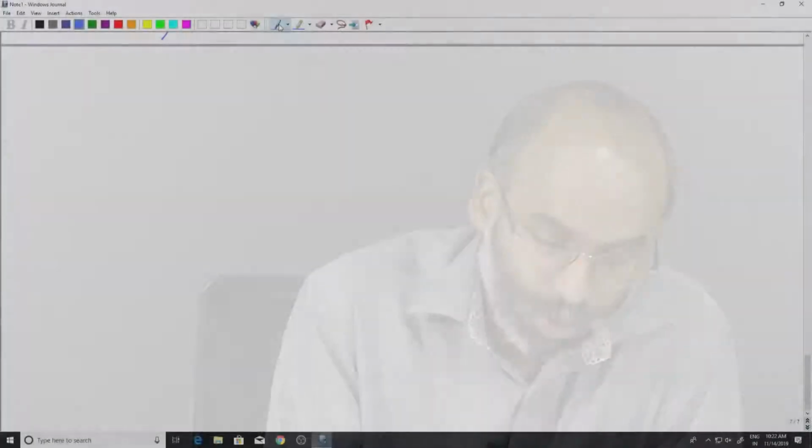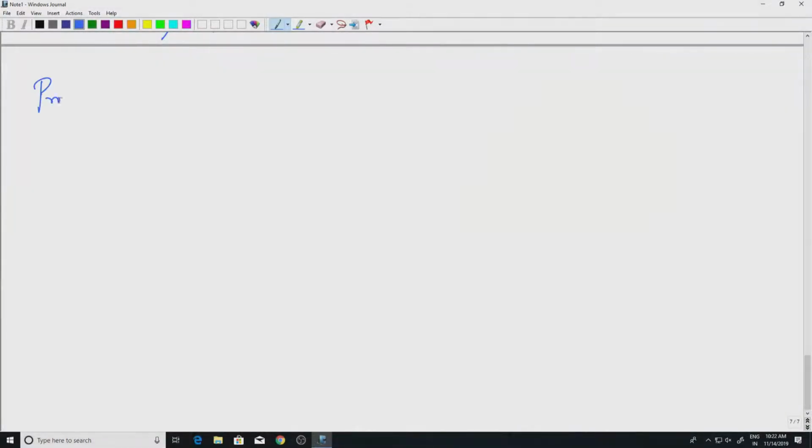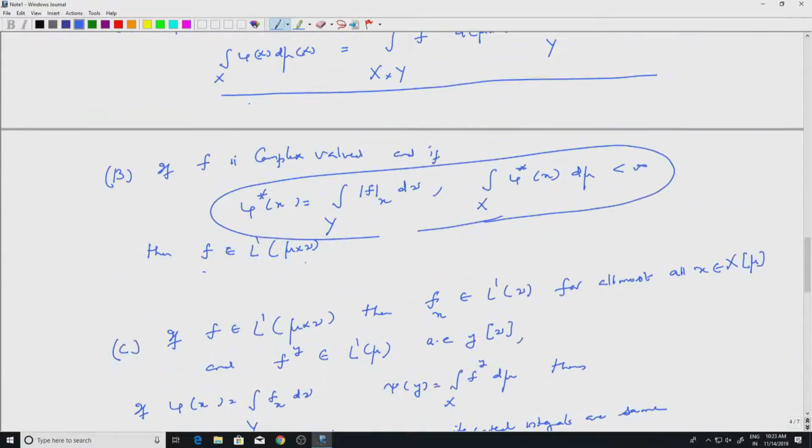Proof of Fubini's theorem. The proof follows exactly in the expected manner, because for sets we have already proved this. Let's recall the statement of the theorem.